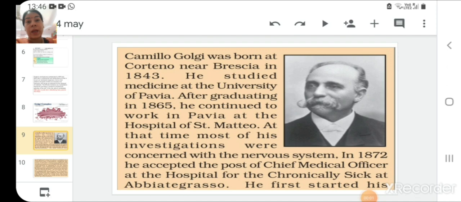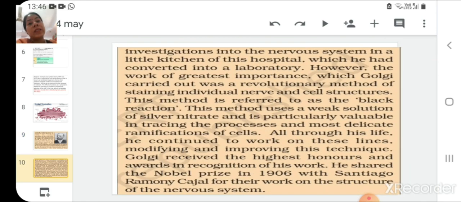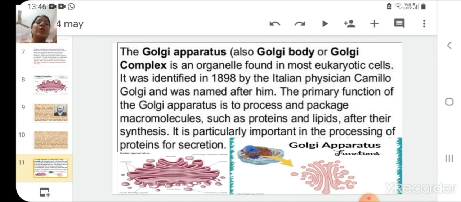In this slide, you can see a picture of a very renowned scientist, Camillo Golgi. The name Golgi complex is given after his name. Camillo Golgi was born at Cortino near Brescia in the year 1843. He was working on nervous system related research, and after that research he started working on the Golgi complex, and for that he got the Nobel Prize in the year 1906.